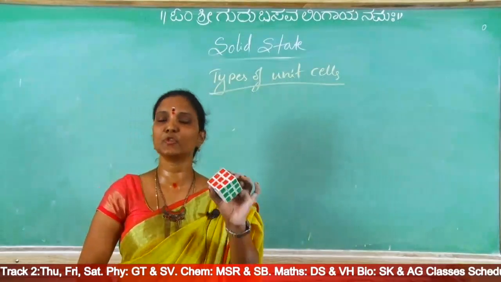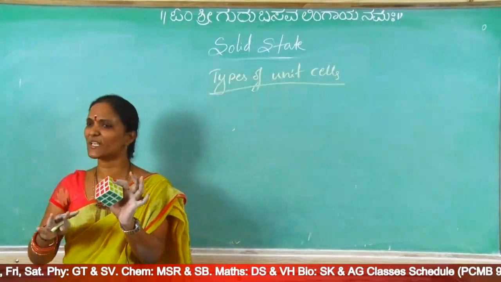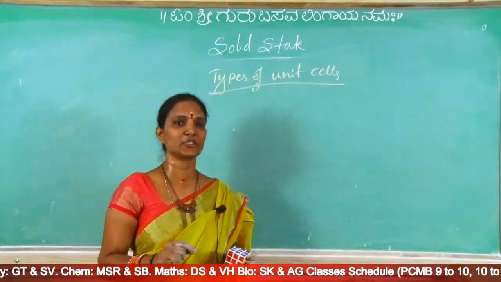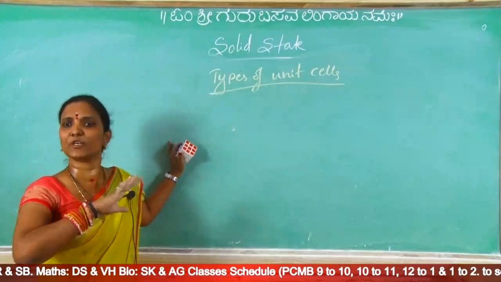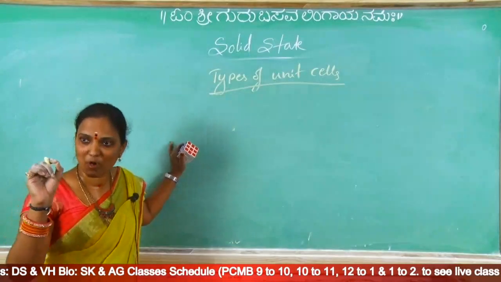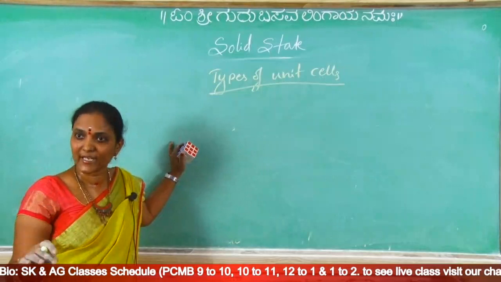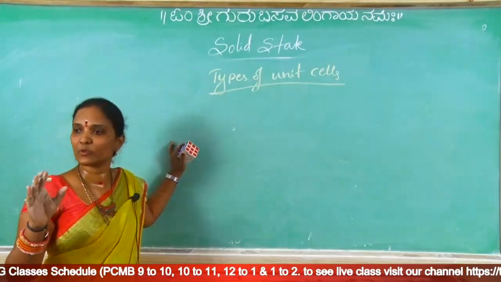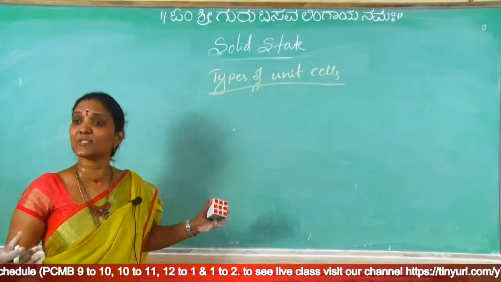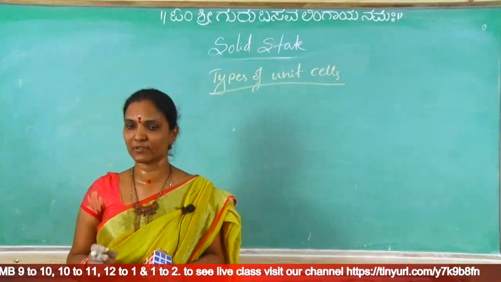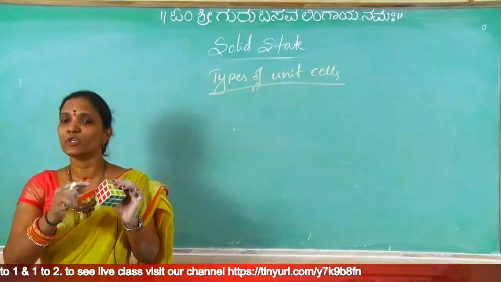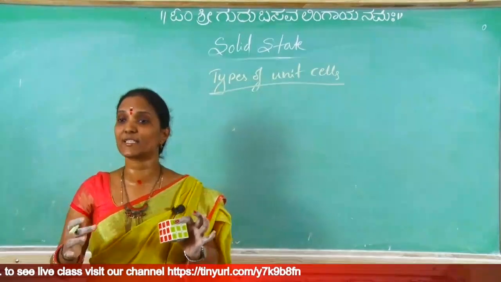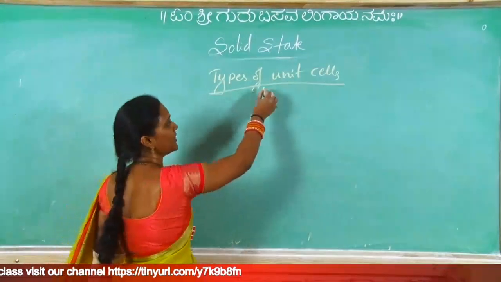Like that, to find the crystal structure, which is complex, we just take one small piece. The small piece structure is similar to the whole crystal structure. The smallest repeated three-dimensional unit of crystal that gives whole crystal lattice structure, that is the unit cell.